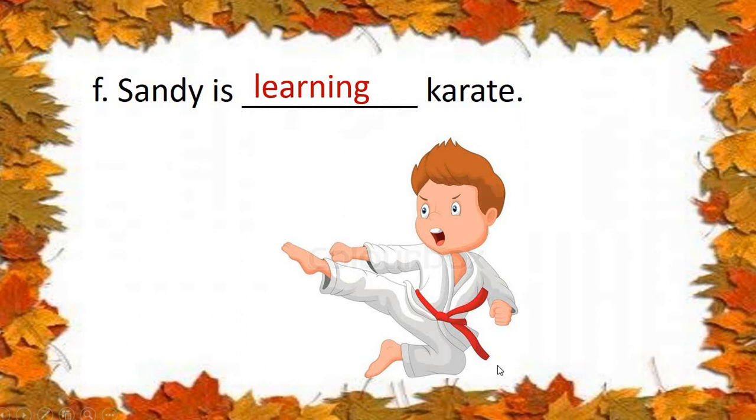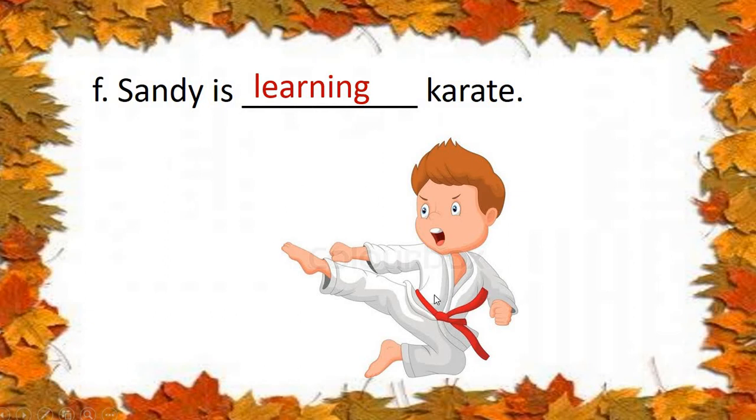So the action is happening now. He is learning. Okay? The action is not finished yet. So we are adding ing to the doing words. And what is the doing word? Very good. The doing word is L-E-A-R-N, learn. Okay? Sandy is learning karate. I hope you all are understanding it.